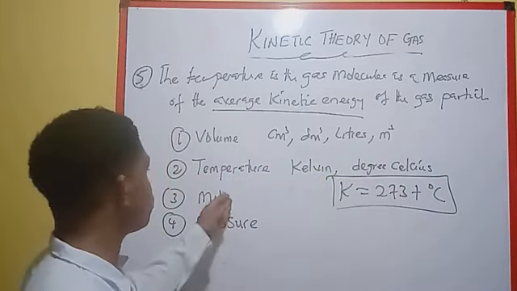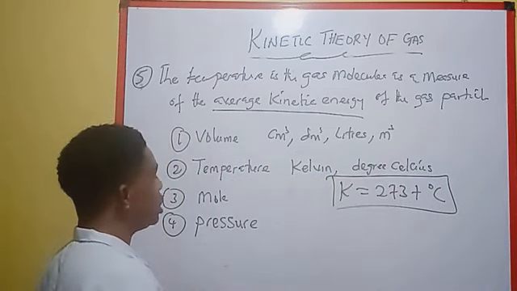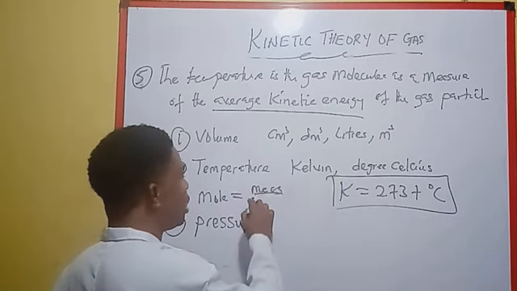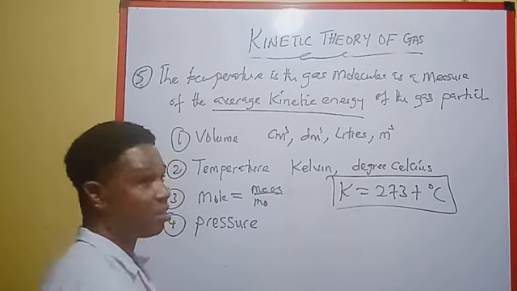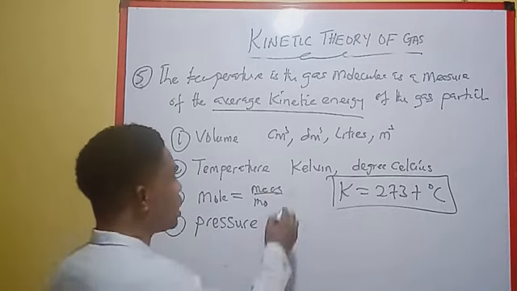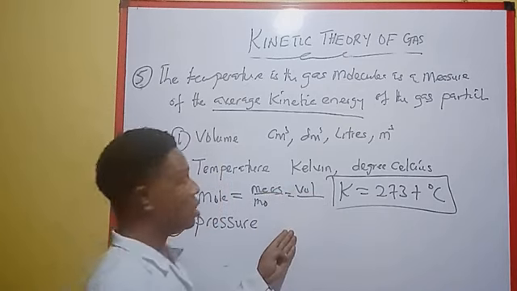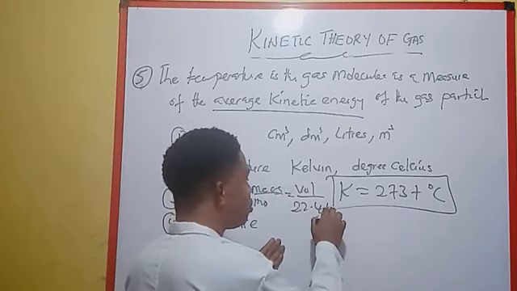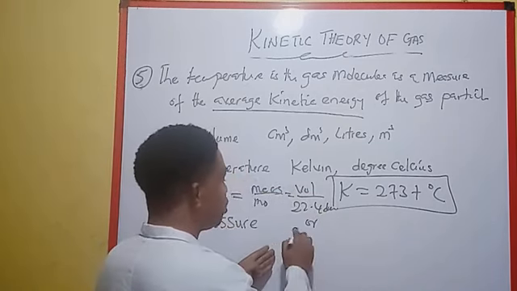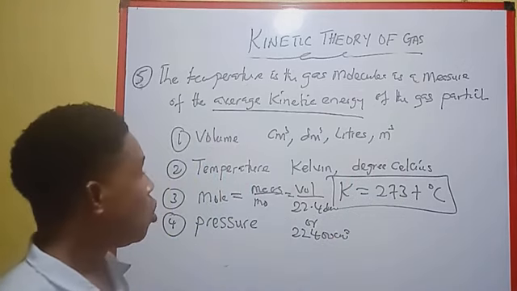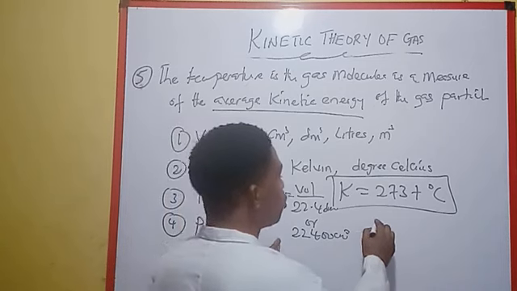Then mole talks about the amount of substance.